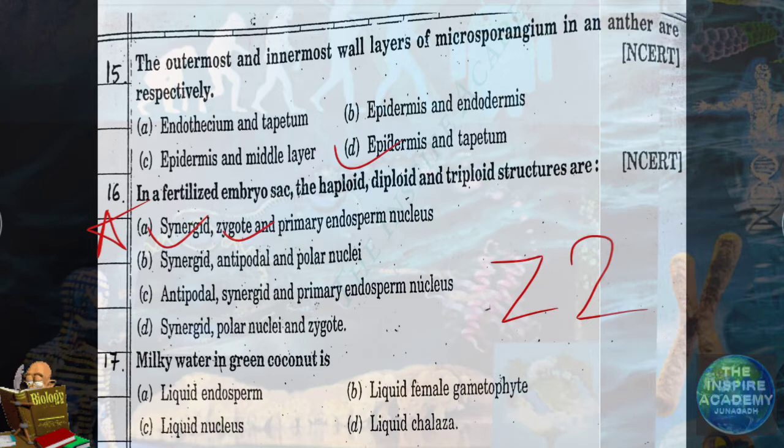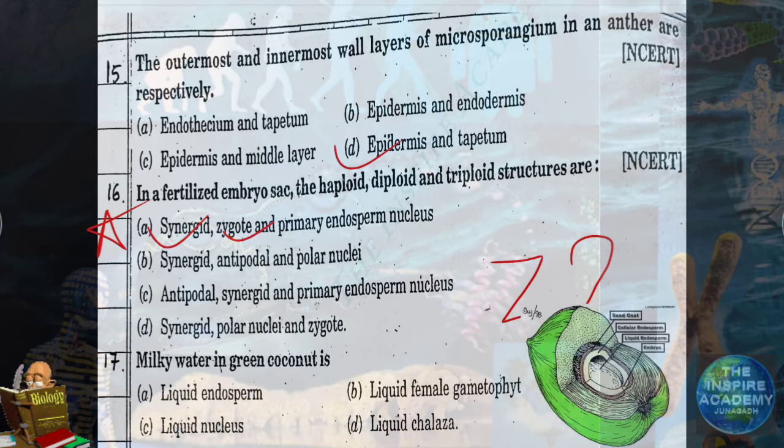Question number 17. Milky water in green coconut. Now remember, the kernel formed inside the coconut is cellular endosperm, and the water is nuclear endosperm. So here the answer will be endosperm. So A option. The milky water in green coconut is liquid endosperm.